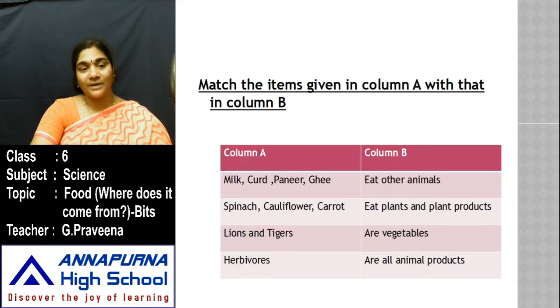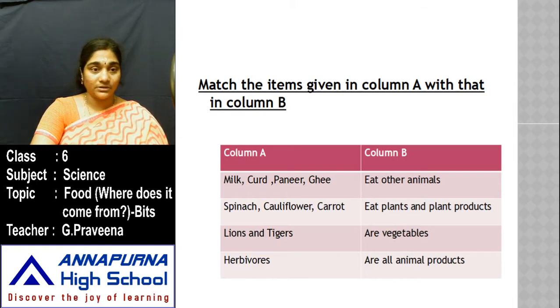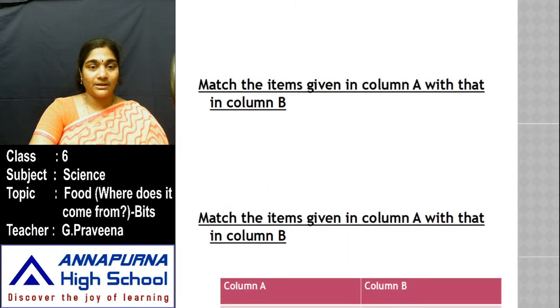Yes, now try to match column A with column B. Take a pause and try to match this column A with column B. Milk, curd, paneer and ghee. Spinach, cauliflower, carrot. Lions and tigers. Herbivores. So here are the answers for the ones given in column A. Try to match this with this. Take a pause and try to answer them. Yes, here are the answers.